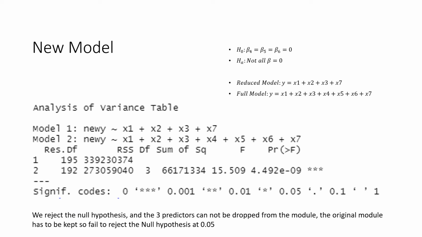I tried to build a new model and drop beta 4, beta 5, beta 6, and I did an ANOVA analysis on the reduced model, which is just x1, x2, x3, x7, and the full model, which is the original one. But unfortunately, I cannot drop any of the predictors, so I have to reject the null hypothesis.